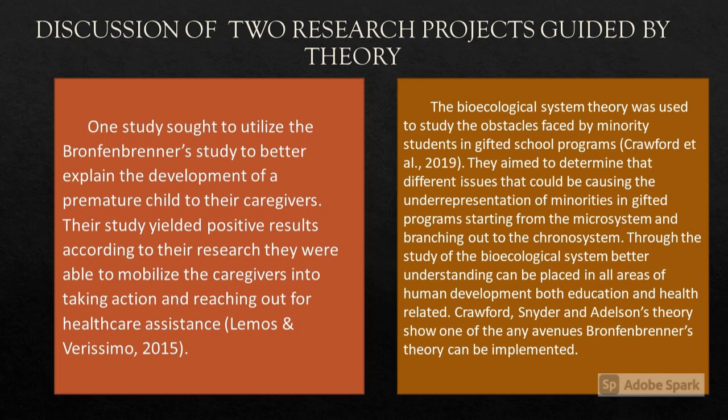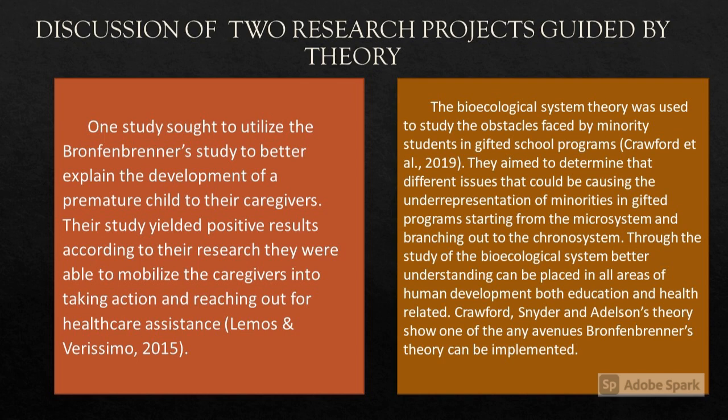Additionally, in a different study, the bioecological system theory was used to study obstacles faced by minority students in gifted school programs. They aimed to determine the different issues that could be causing the underrepresentation of minorities in gifted programs, starting from the microsystem and branching out to the chronosystem.